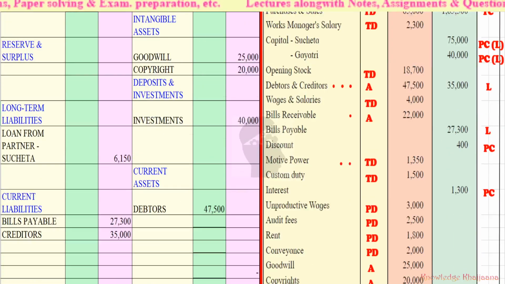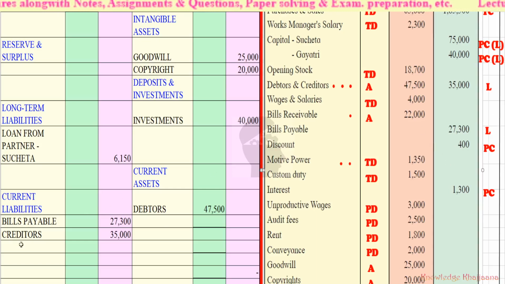It is creditors rupees 35,000. And then bills payable rupees 27,300. From here also you can come to know that on the liability side there are only two items, this and this. Only two items from the trial balance will go to the liabilities. Both of them are current liabilities.